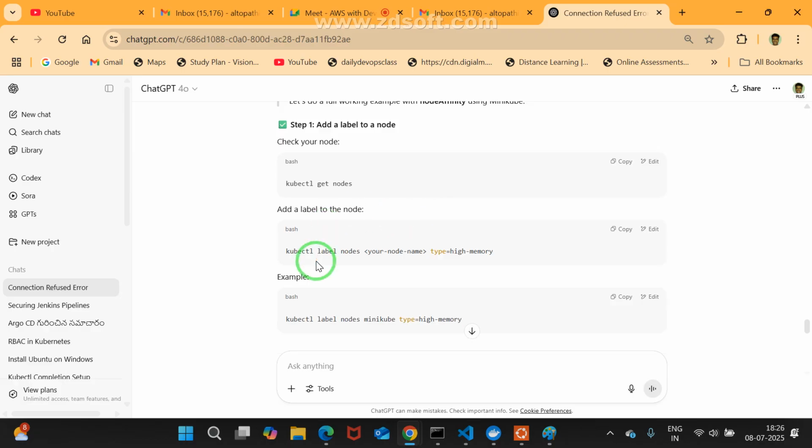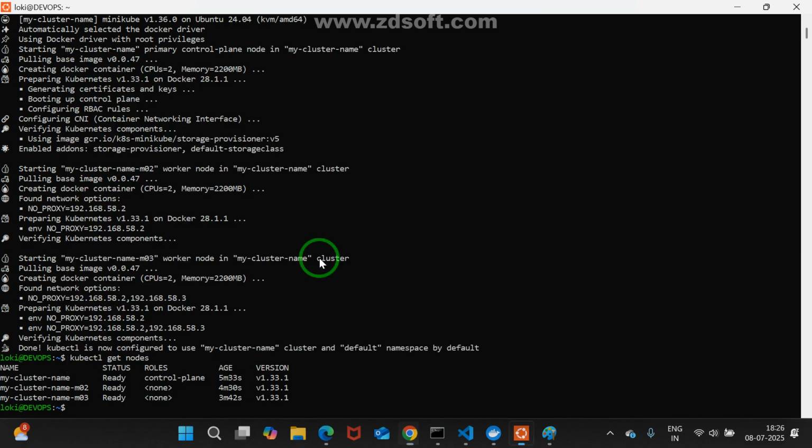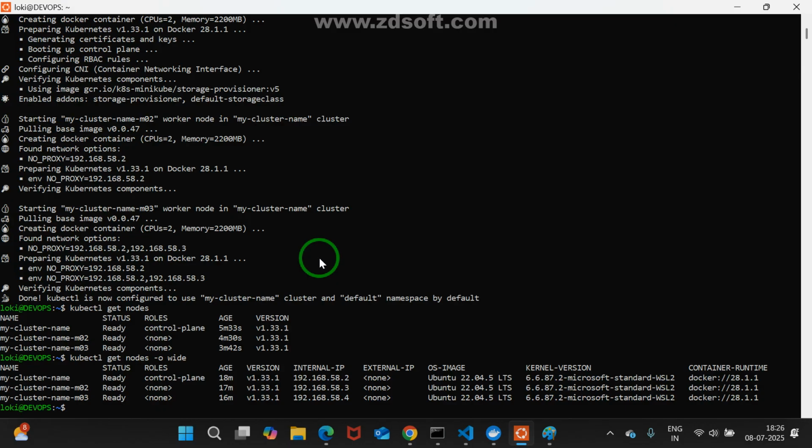How to implement this? See, kubectl label. First, I need to provide something. Kubectl get nodes -o wide. You may be able to see full-fledged information. Till now clear here. You can even see internal IPs for each node. What is the IP they provided? Okay, this is the control plane. This is worker one. This is worker two. Now I am going to set a label for maybe worker one, maybe worker two.